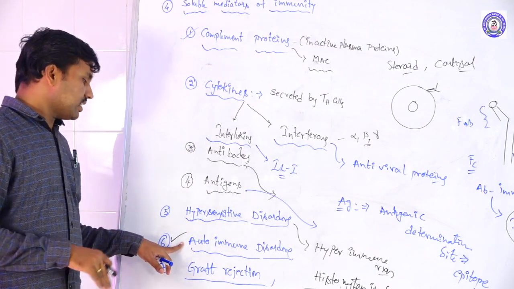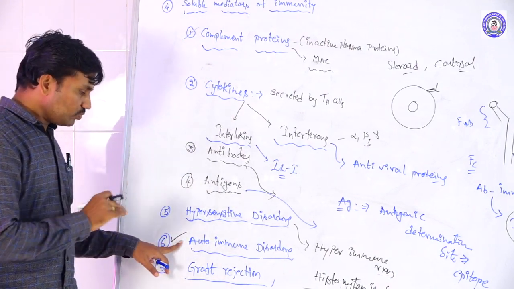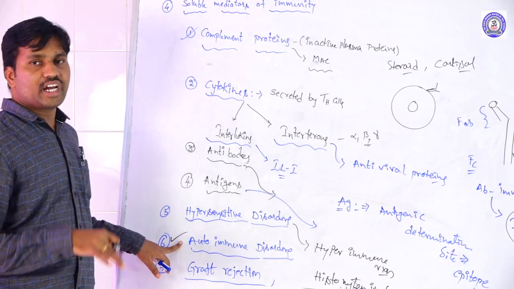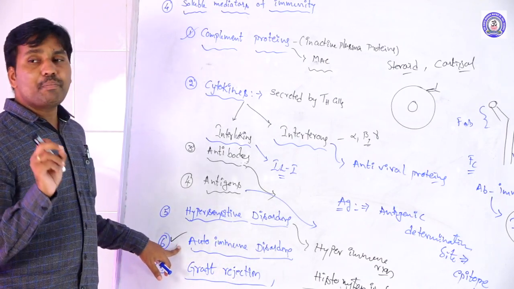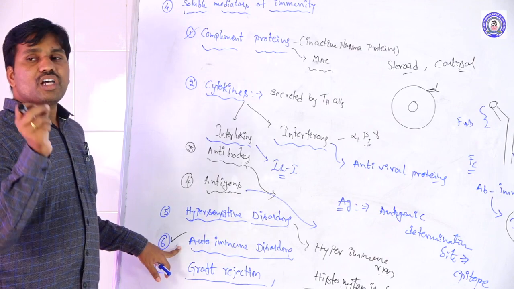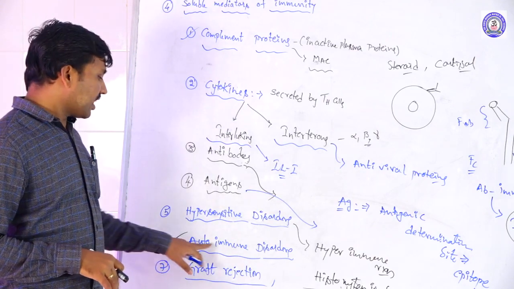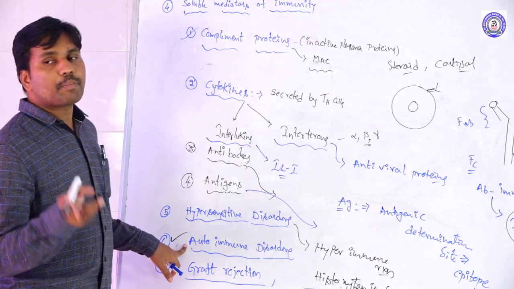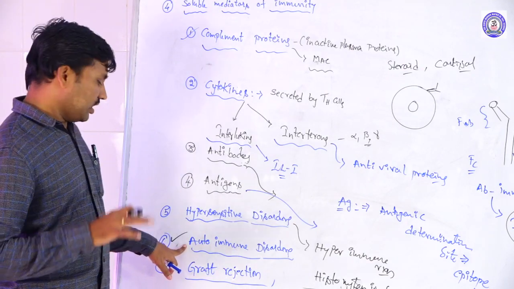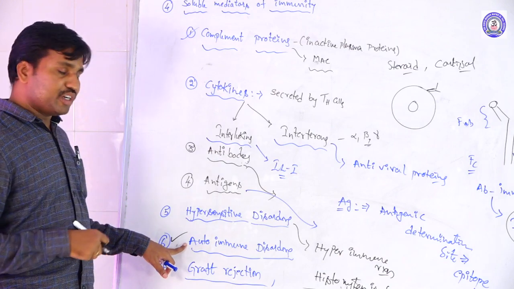To suppress it, or to get protection from autoimmune disorders, we generally use immunosuppressor drugs. So these come under autoimmune disorders.